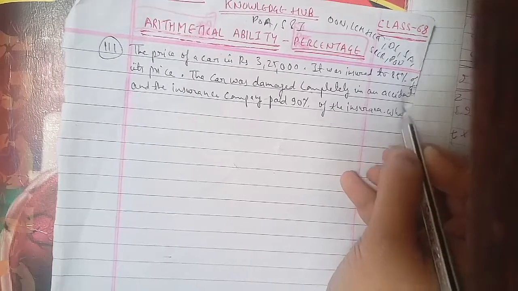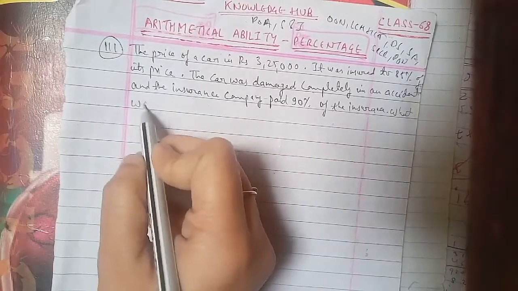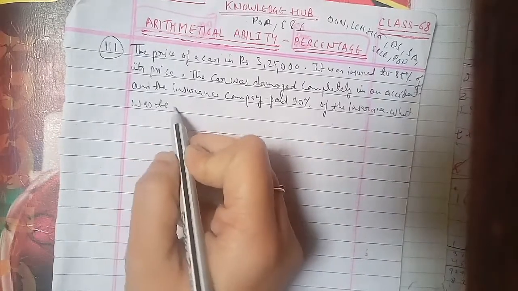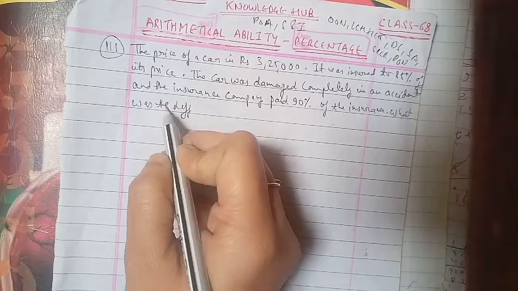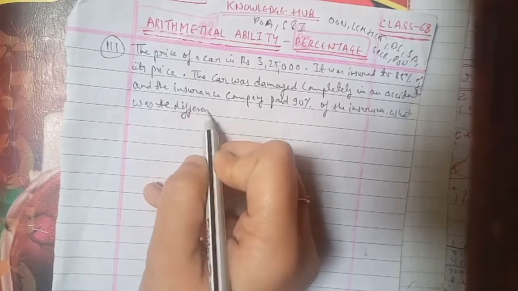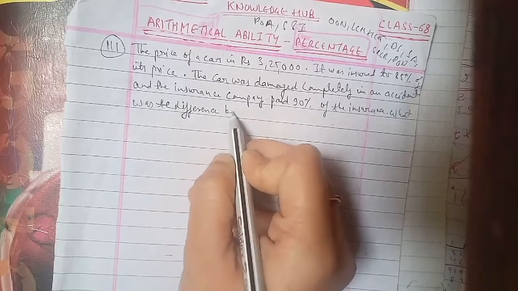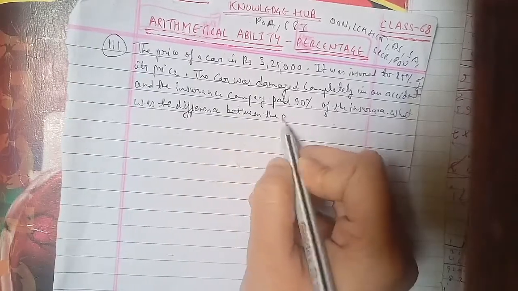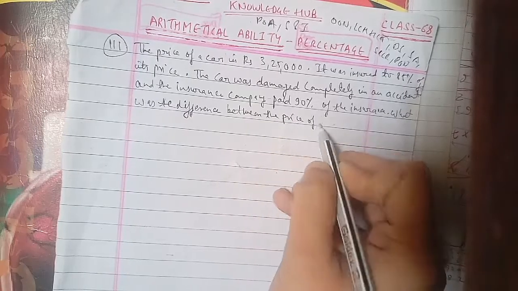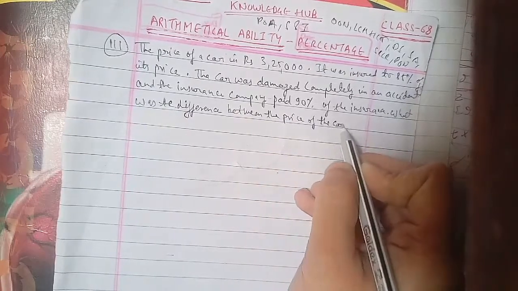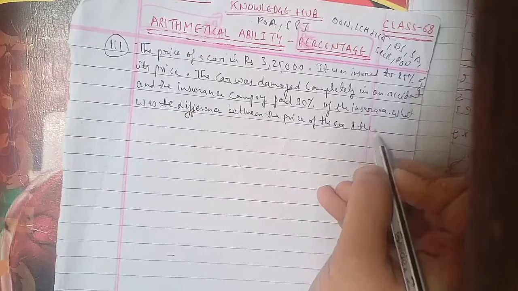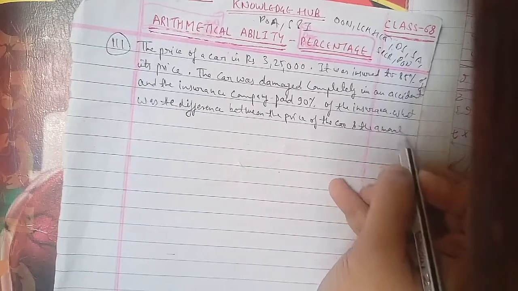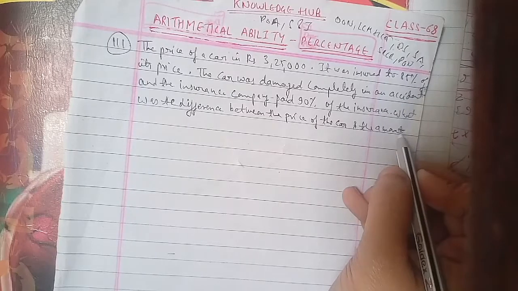What was the difference between the price of the car and the amount received?